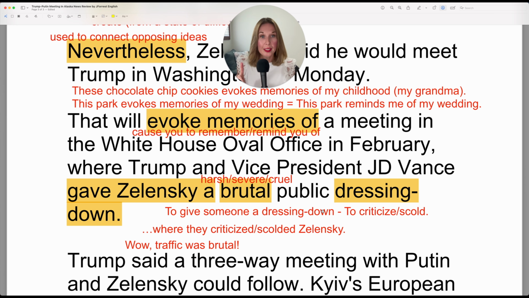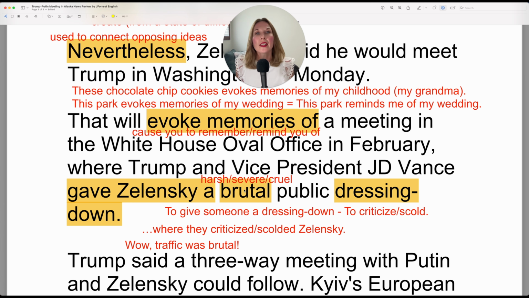Now, a dressing down represents criticizing or scolding that person. So said another way, you can say in this meeting where they criticized Zelensky. But that doesn't sound as severe as saying they gave him a dressing down. That sounds more severe.